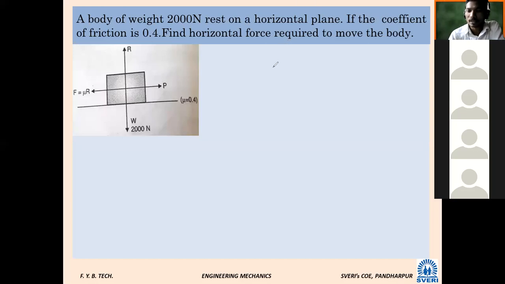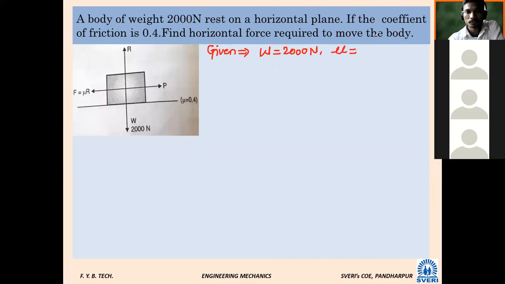So what is given? Can anybody help me? Weight and coefficient of friction. W and mu. What is the value of mu? 0.4. Now what we want to find, let us see step by step. Force P we want to find. P is equal to how much, so that this body will move.